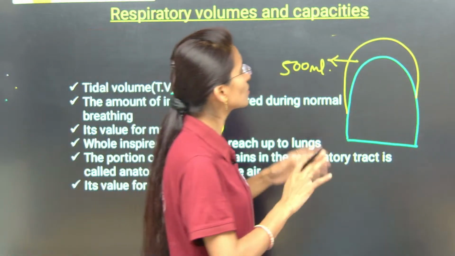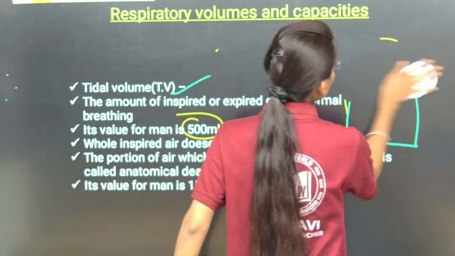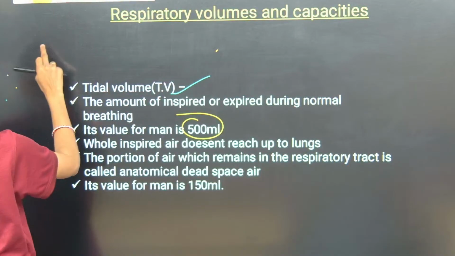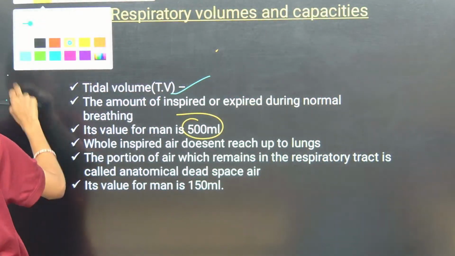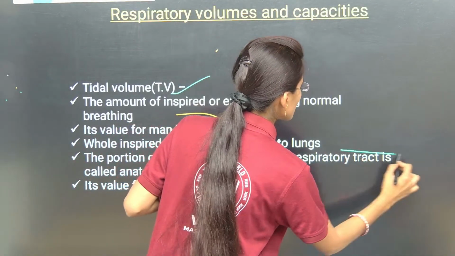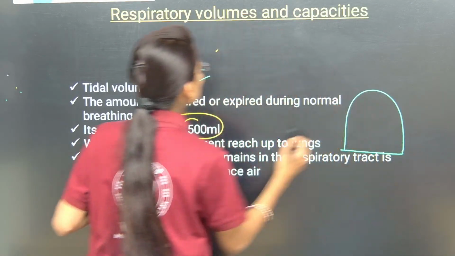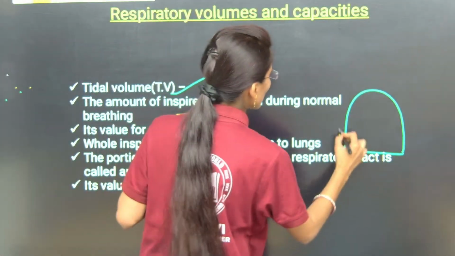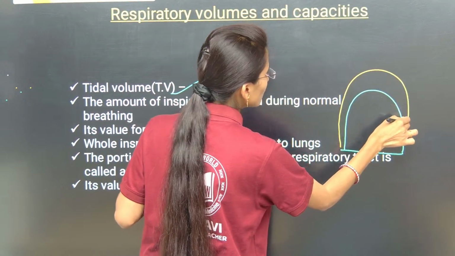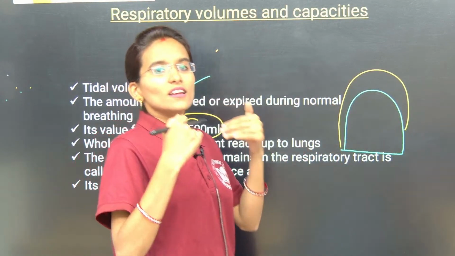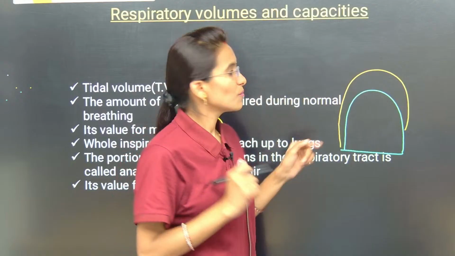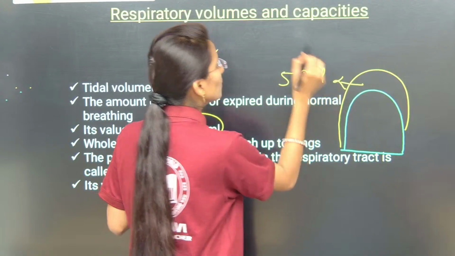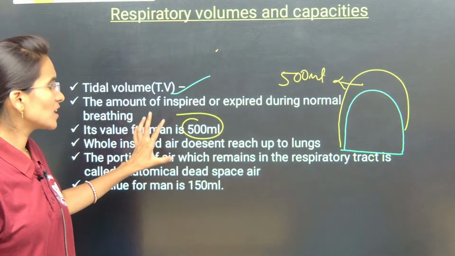So, no need to confuse at all. Once again I am making it clear to all of you because the diagram seems to be not clear. Just focus here. Suppose this will be the lung. Now the tidal volume is nothing but the amount of air that we inhale or else that we exhale. That value, what is it my dear students? It is 500 ml. Clear all of you? It is very easy to understand.